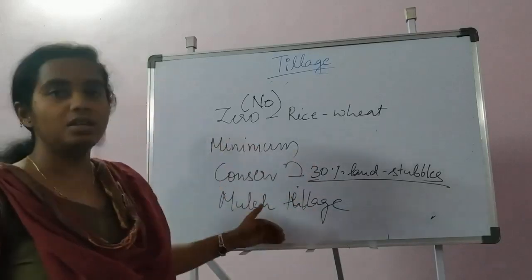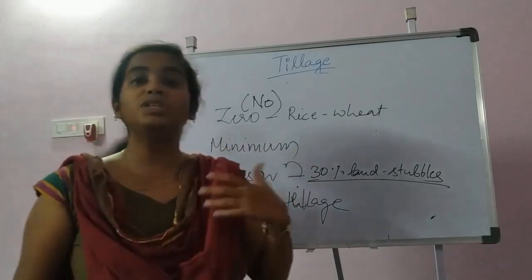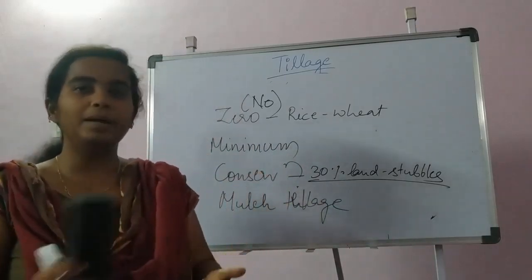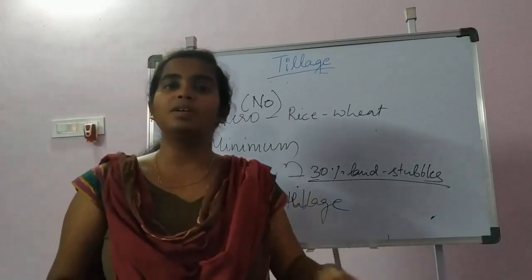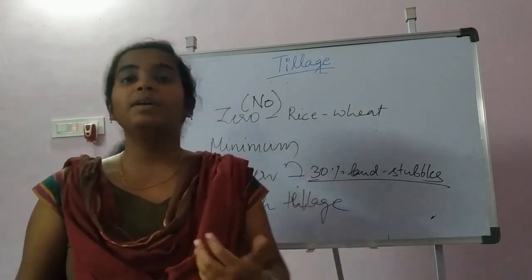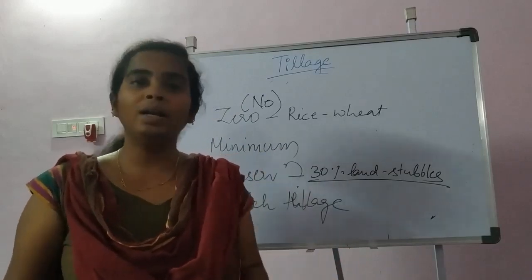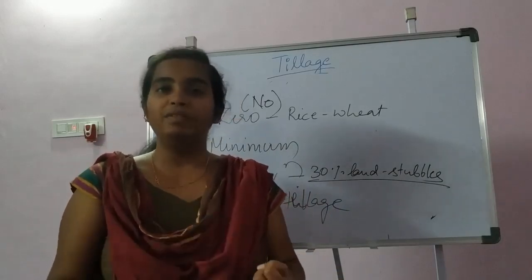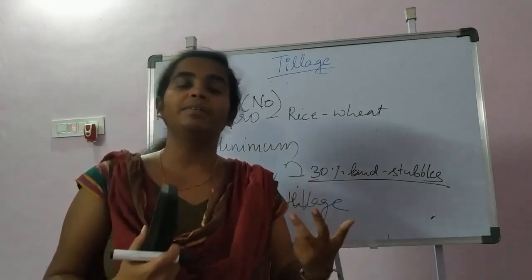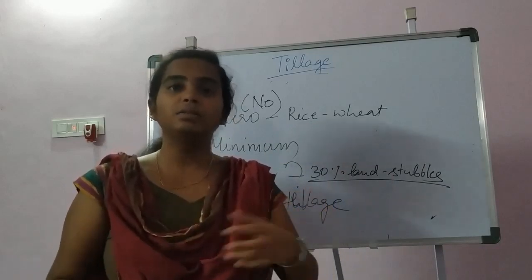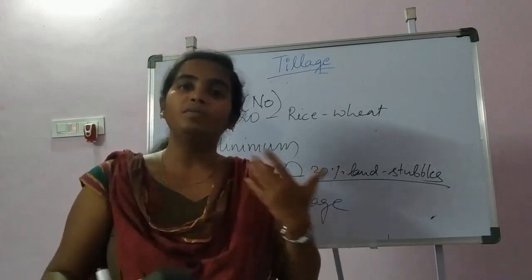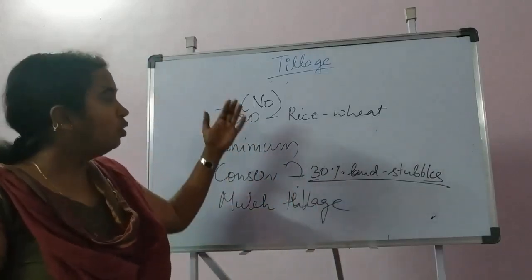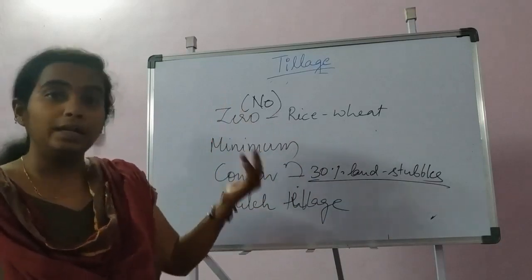And next is mulch tillage. Similar to conservation tillage, in mulch tillage we use different types of mulch: stone mulch, pebble mulch, plastic mulch, and stubble mulch, to cover the soil surface. Because of mulching we will have so many advantages. Like I told you earlier, organic matter will be increased, beneficial microorganisms will enhance their activity, nutrient assimilation and nutrient conversion will be rapid, and the soil structure will be improved. So these are some important modern types of tillage.